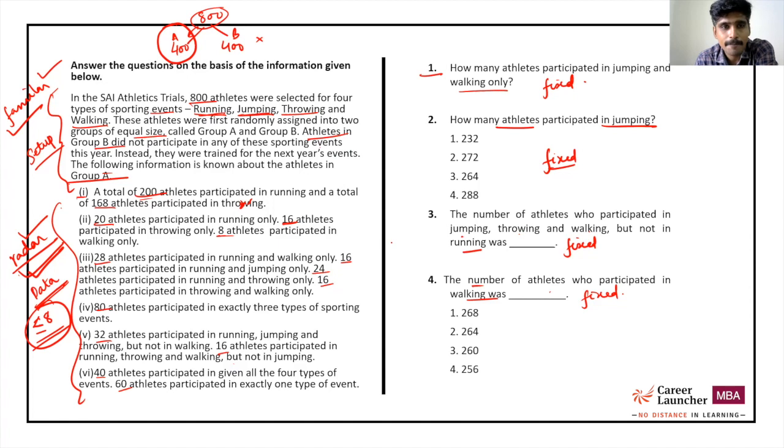Now this is where I have to calculate roughly what is the time I'm going to take to solve the question. Because there are 6 points and there will probably be 3-4 equations, whatever it is, it is telling me that I will be able to find all of these answers for sure if I form the entire grid or the matrix or the set diagram or the Venn diagram.